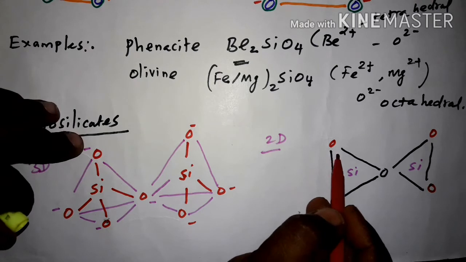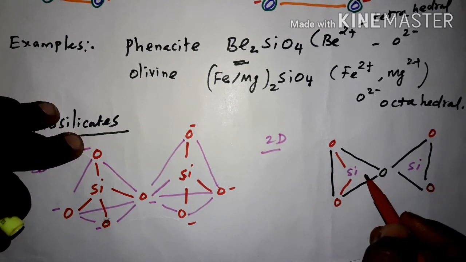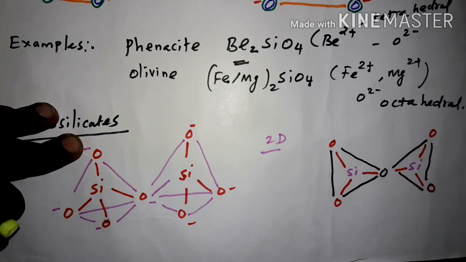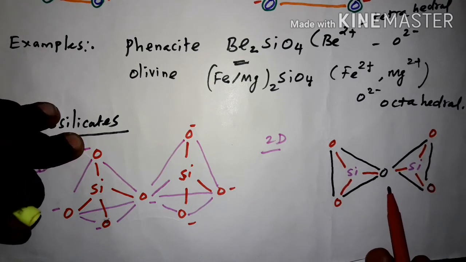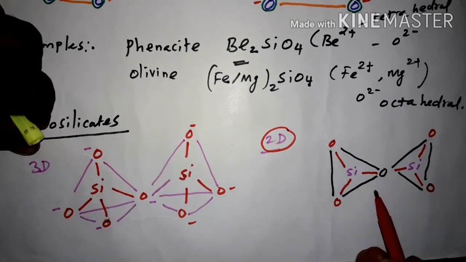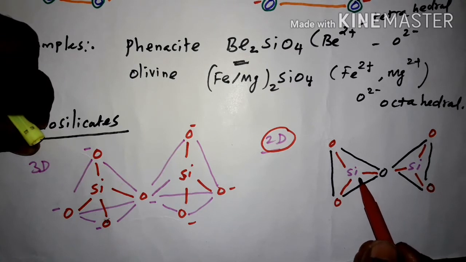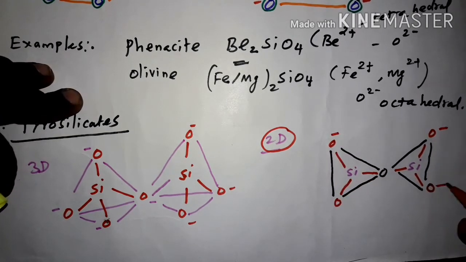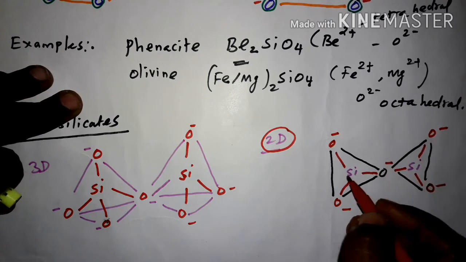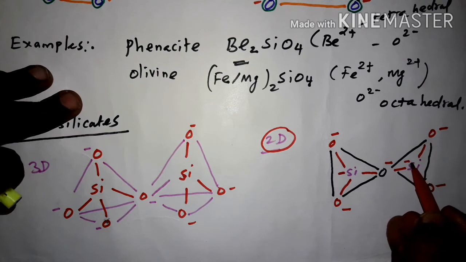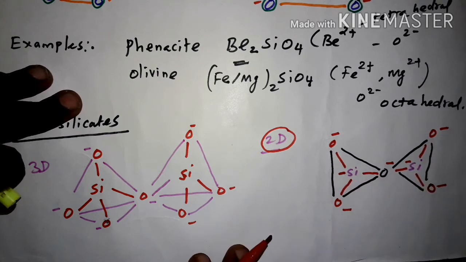Now the oxygen atom is linked with the silicon. Here one bond and here another bond. One link, another link, another link. So this is the two-dimensional structure. This is the 2D structure and this is the three-dimensional structure. In the two-dimensional structure, you cannot see the oxygen present at the backside of the silicon. So negative charge, negative charge, negative charge, negative charge. Here the backside oxygen contains a negative charge. So I am going to represent a negative charge on the back of the silicon.